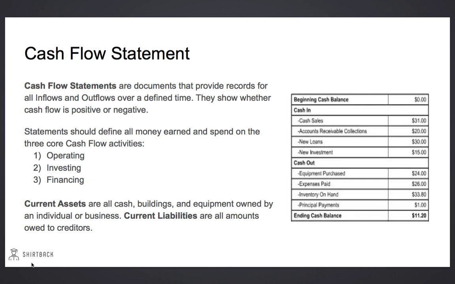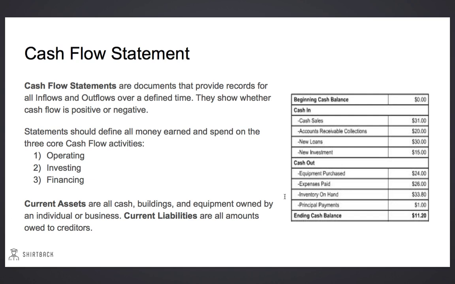Cash flow statements are the documents that provide records for all of our inflows and outflows over a period of time. They help us to show whether our cash flow is positive or negative. In the screenshot to the right, you see a sample cash flow statement. Here on the top, we have our cash in. We have several different types listed. On the bottom, we have cash out.